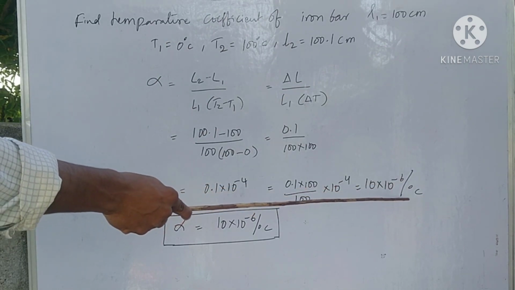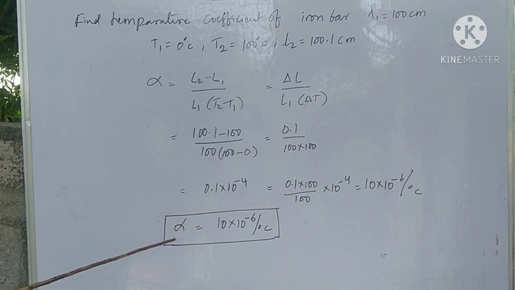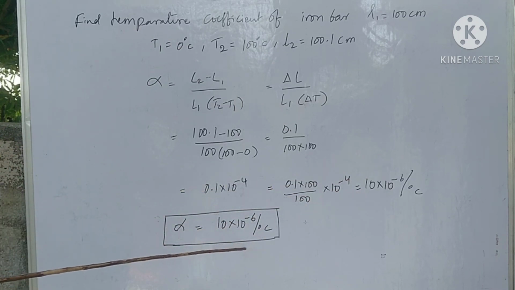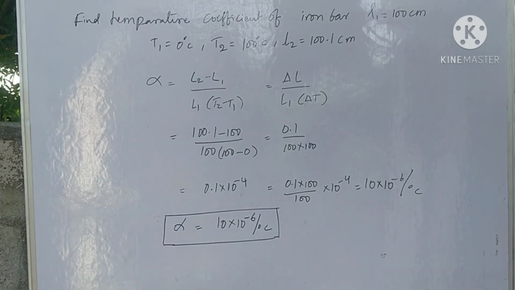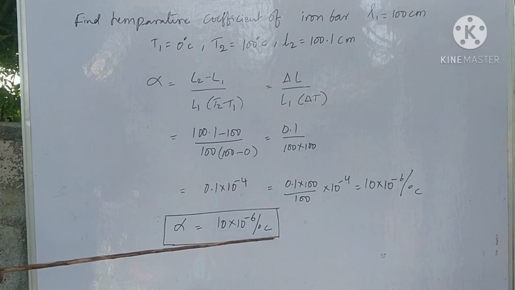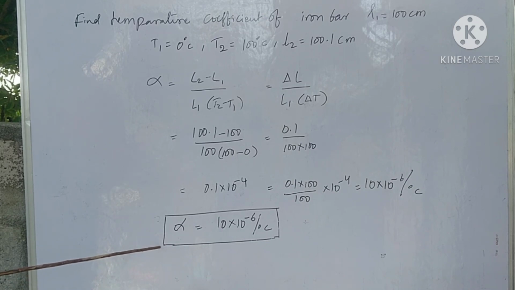Here, this is per degree centigrade, or centigrade inverse. So the final result is alpha, the temperature coefficient, is equal to 10 into 10 power minus 6 per degree centigrade. Here the temperature is in the denominator. The temperature units are also in the denominator, meaning per degree centigrade. This is the final result.